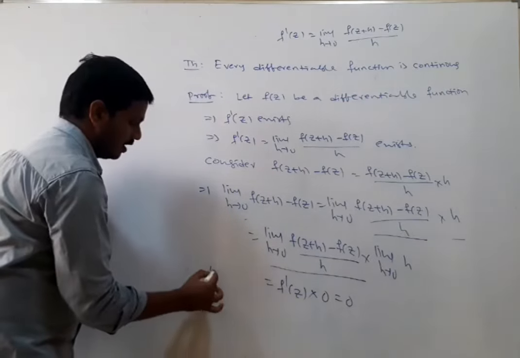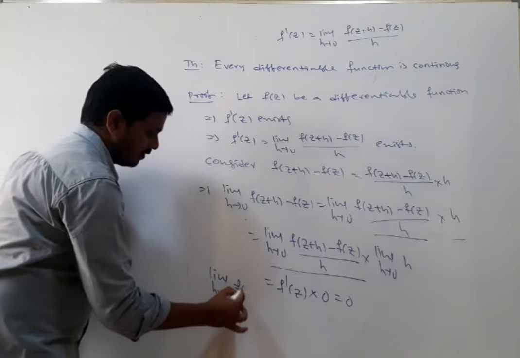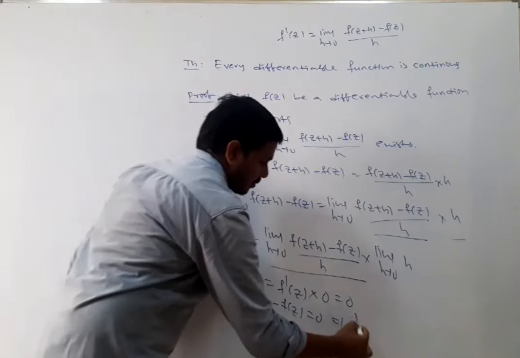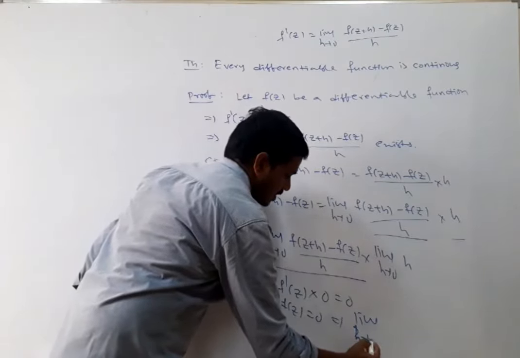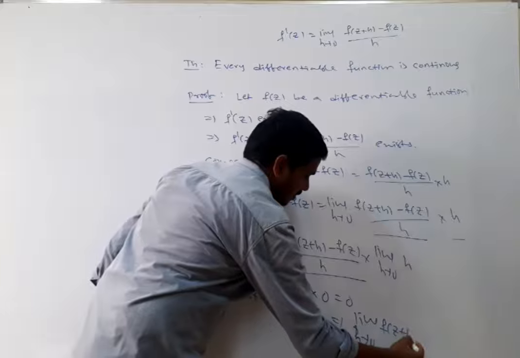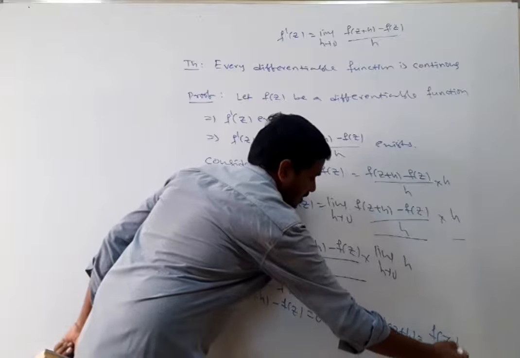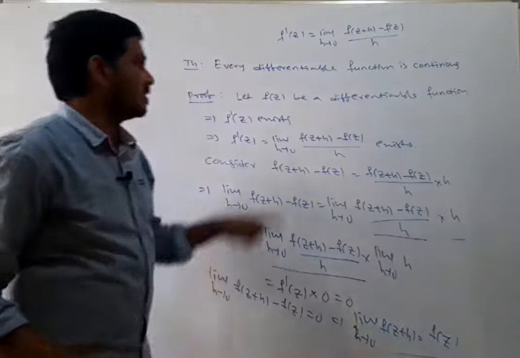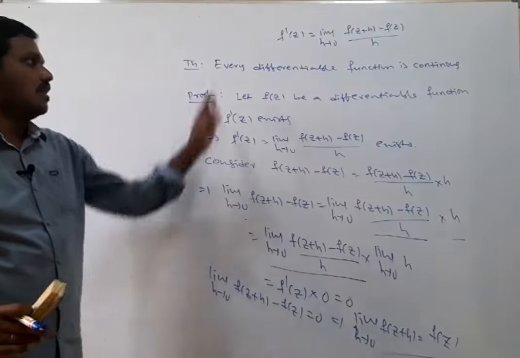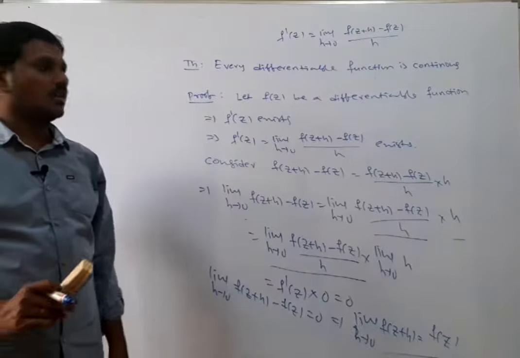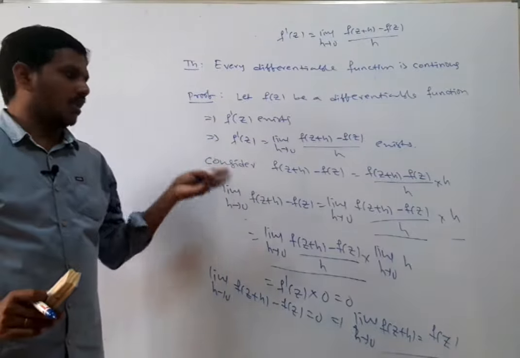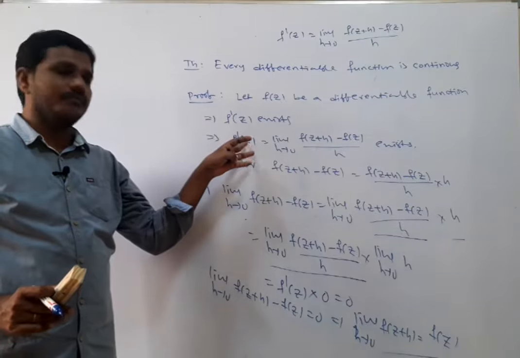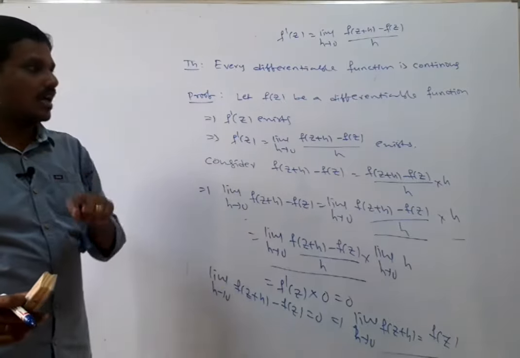So finally what do we have? The limit as h tends to 0 of f of z plus h minus f of z equals 0. That implies the limit as h tends to 0 of f of z plus h equals f of z. That means the limit exists and is equal to the function value at z. So we say that the function is continuous. That means every differentiable function is continuous, right? Same theorem, but instead of x we are taking z. Is the converse true?